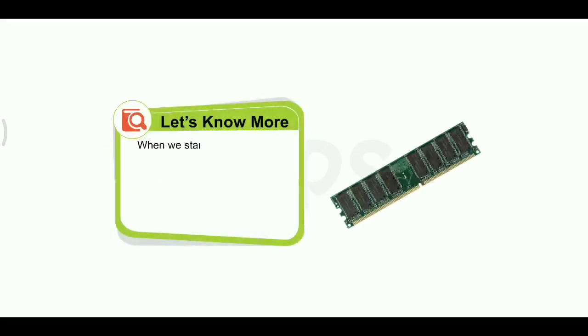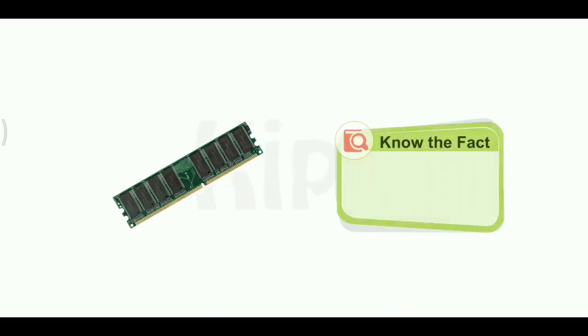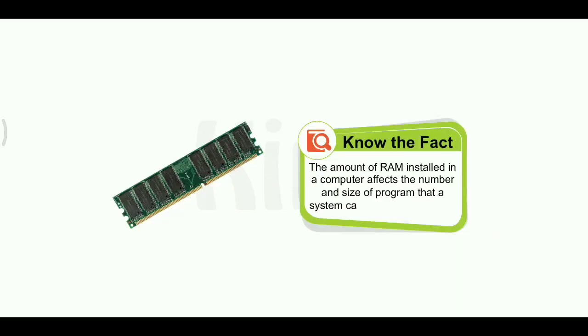Students, let us know more about RAM. When we start a computer, the operating system is loaded into RAM. Any software that we run is also loaded into RAM. It means that a computer with more RAM will work faster than a computer with lesser RAM. Time for a fact file. The amount of RAM installed in a computer affects the number of programs that a system can run simultaneously.